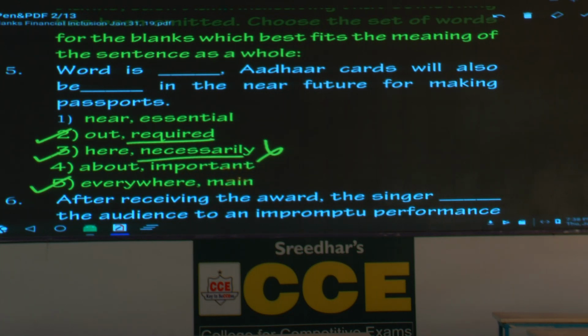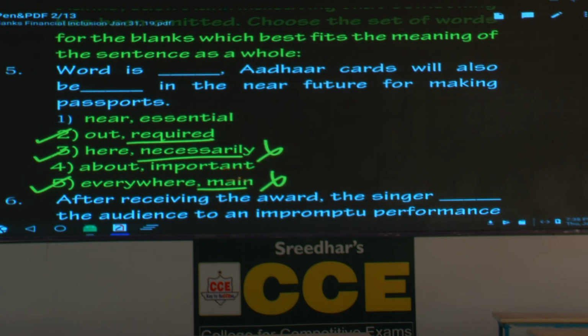Please underline the word necessarily and mark it wrong. What is the fifth option? Other cards will also be main. Is it right? Underline the word main, mark it wrong. Now what are you left with? The second option. Word is out. What is that? Other cards will also be required in the near future for making passports.